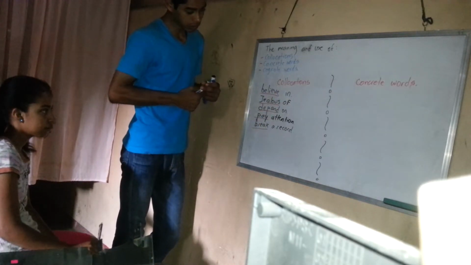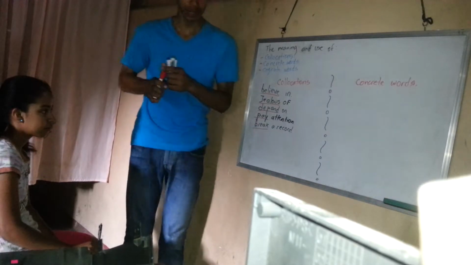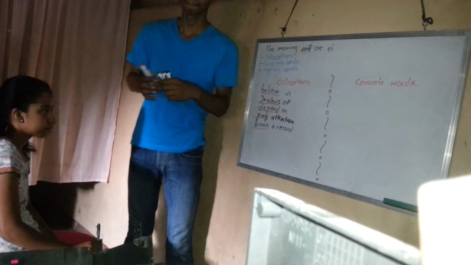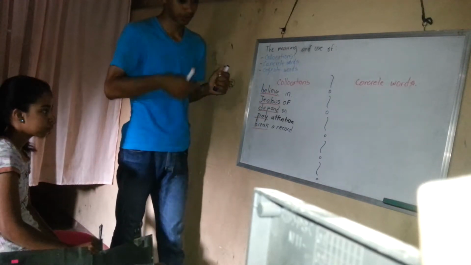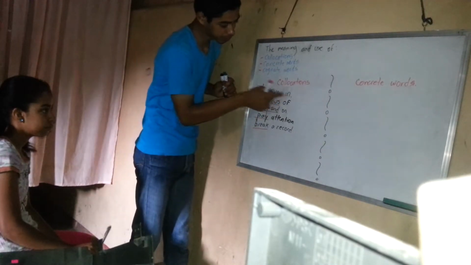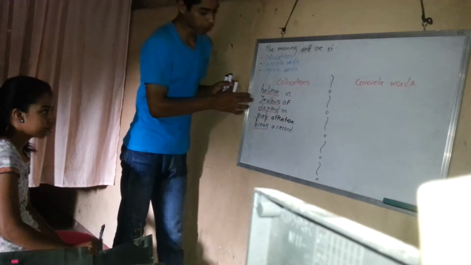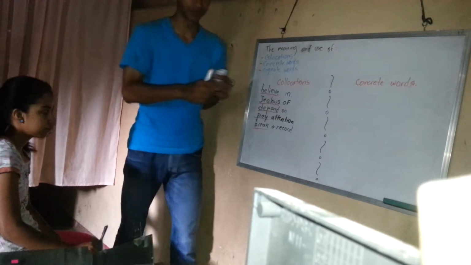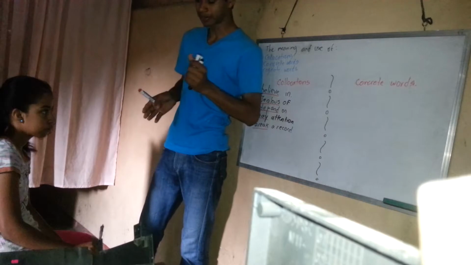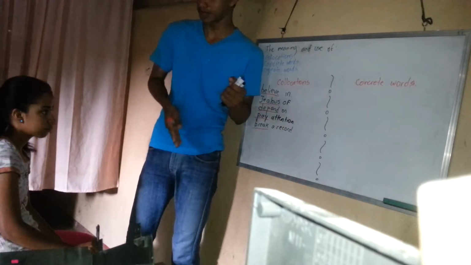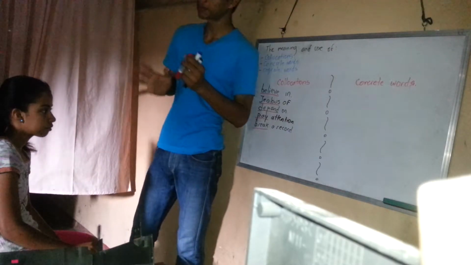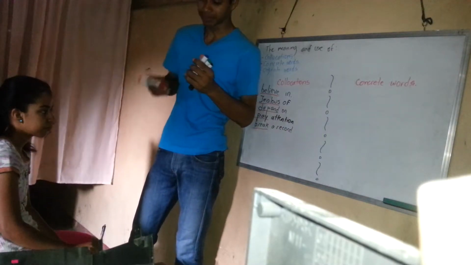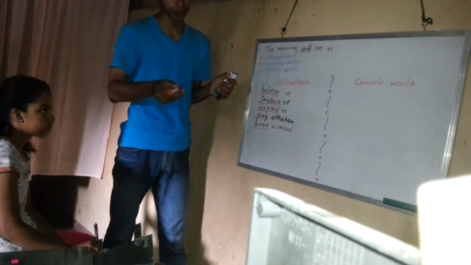Now, I would like to give you some example sentences. For example, believe in: I believe in God, where we are using the collocation. Or jealous of: I am jealous of my brother because he has more money than me. Depend on: I depend on my parents to give me some money to buy some things that I want.